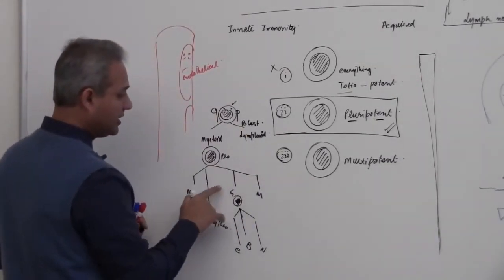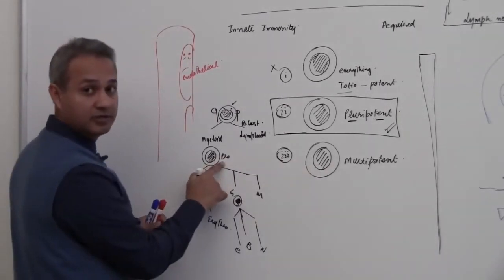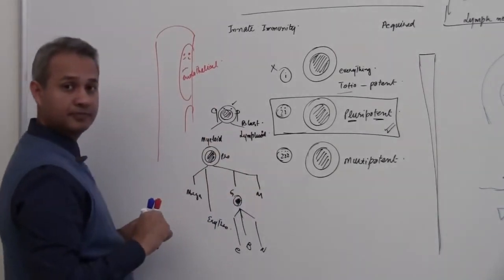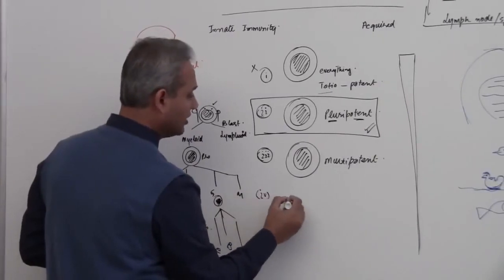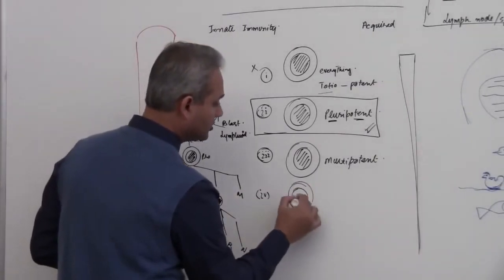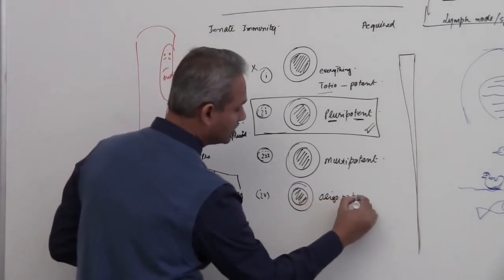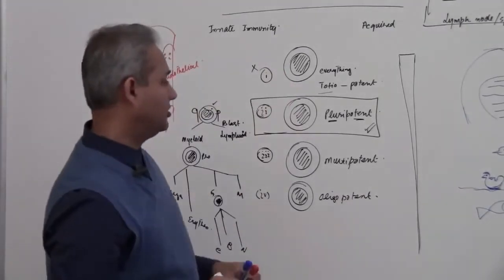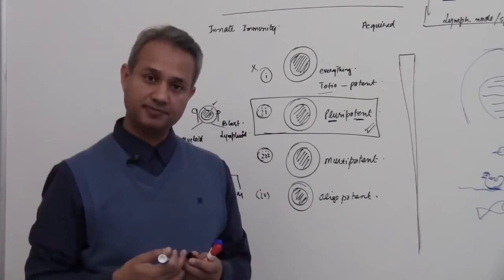Then this guy is multipotent. He can make blood cells, but not all of them, right? And then if we come here, then we have oligopotent. Oligopotent. And see, I'm making them all the same. It's really difficult to differentiate various stem cells from each other.